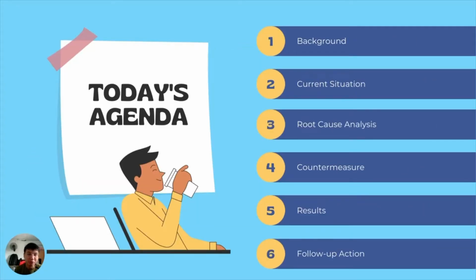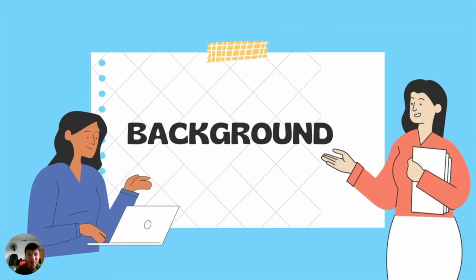So today's presentation will be about Company A productivity. I will start with the company background first, followed by the current situation of the company. And then we will go ahead with the root cause analysis, the countermeasures, results, and the follow-up actions after that.